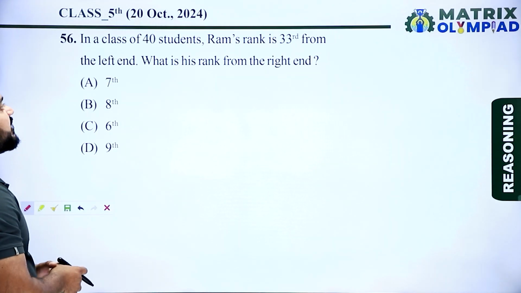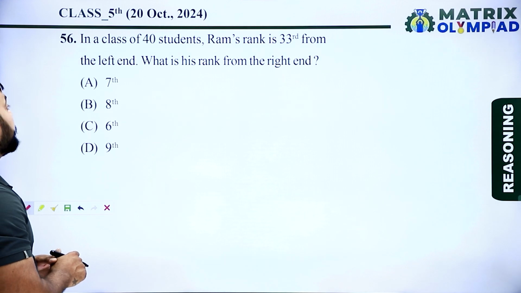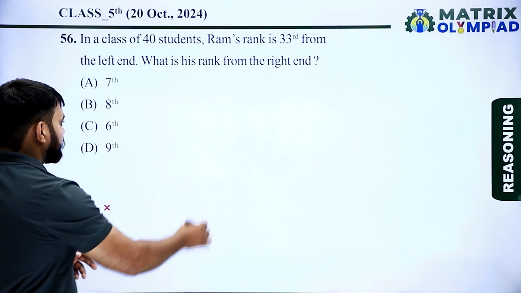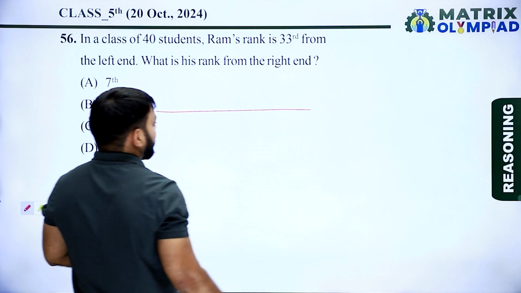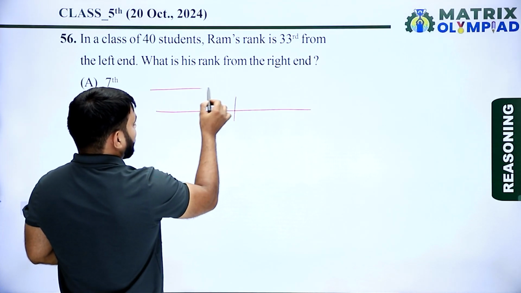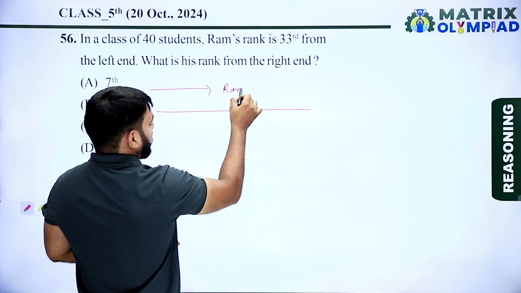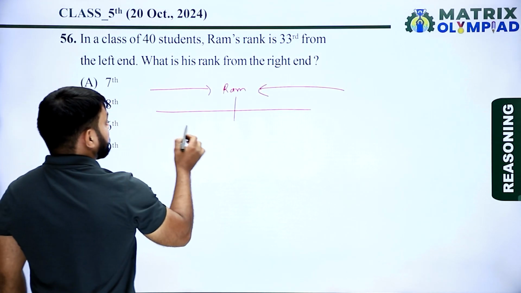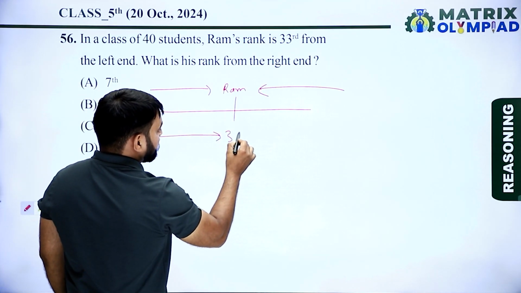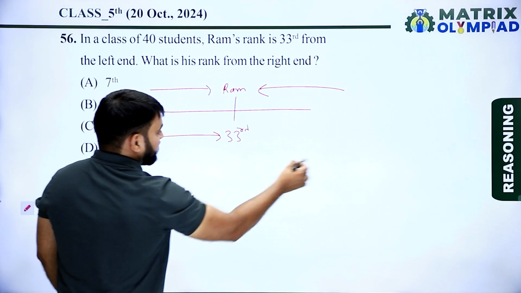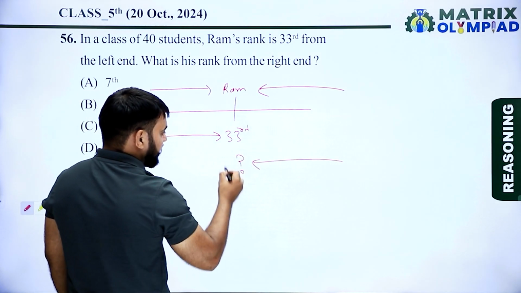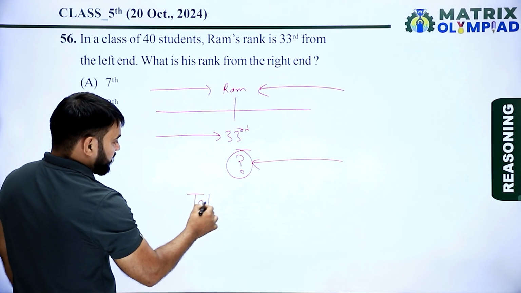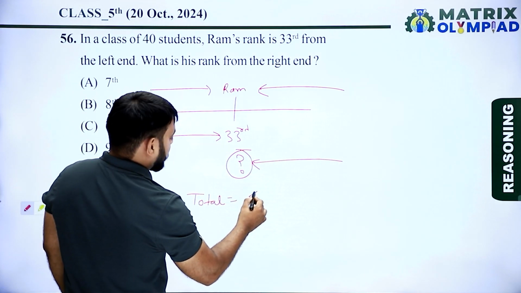In a class of 40 students, Ram's rank is 33 from the left. What is his rank from the right end? Find Ram's rank from the right side. This is the left side of Ram and this is the right side of Ram. Ram's rank is 33 from the left end. Now find Ram's rank from the right side. So given, the total number of students in this class is equal to 40.